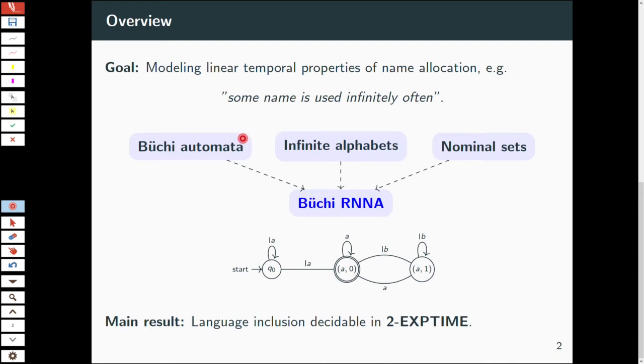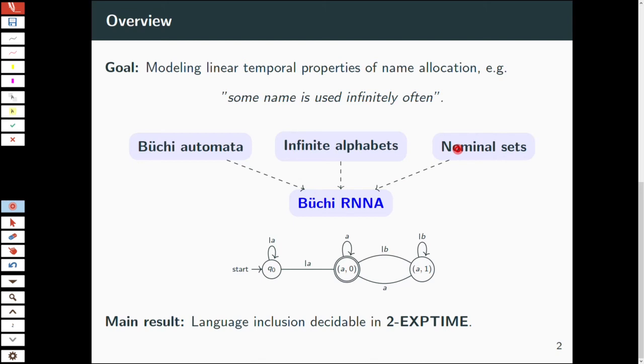And for this purpose, we introduce a new automata model called Büchi RNNA that uses a Büchi acceptance condition, is based on an infinite alphabet, and uses a theory of nominal sets that gives a nice, convenient way of talking about name binding and alpha equivalence and related concepts.